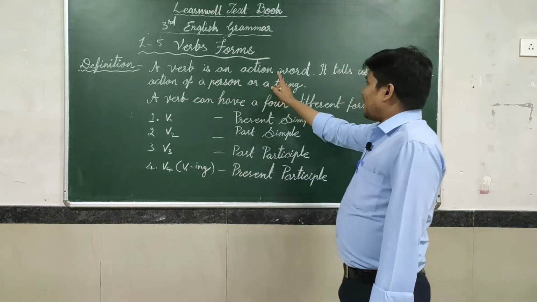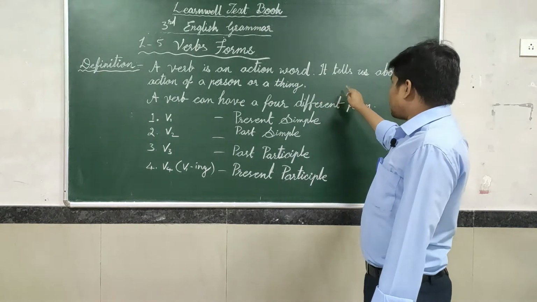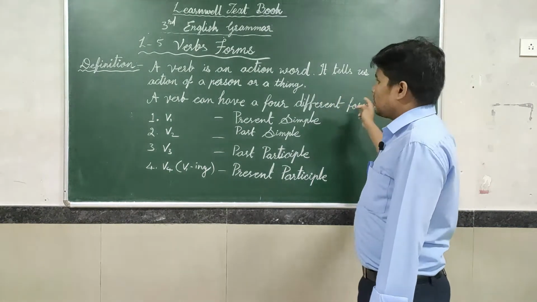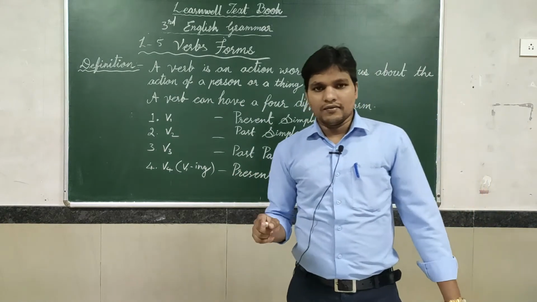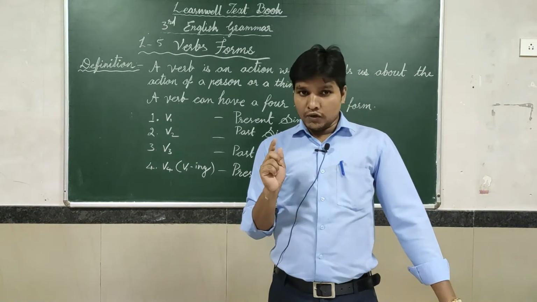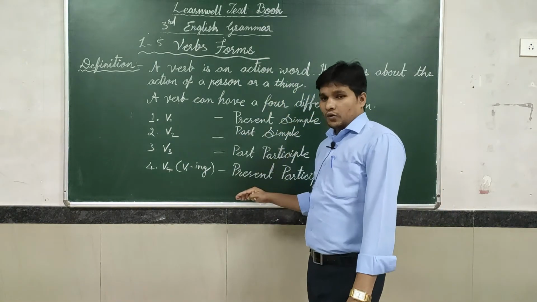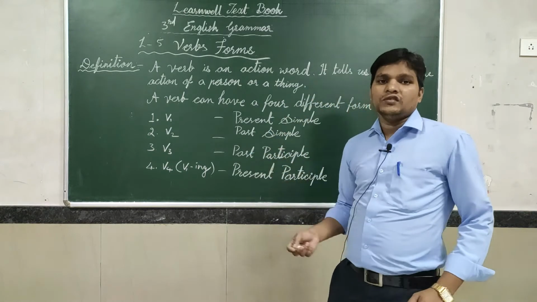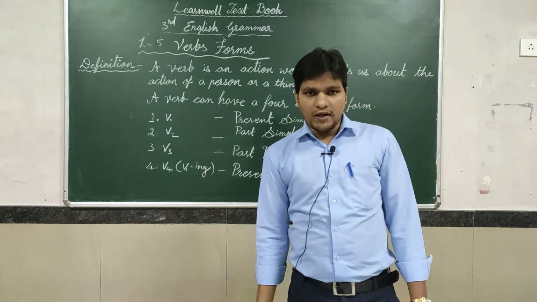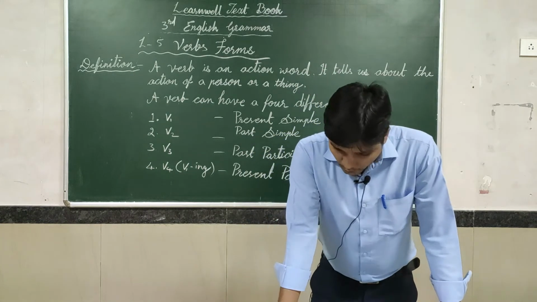A verb is an action word. It tells us about the action of a person or a thing. I think you understand properly, right? So these are the verb forms, that is, V1, V2, V3 and V4.